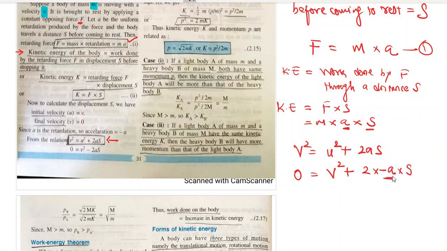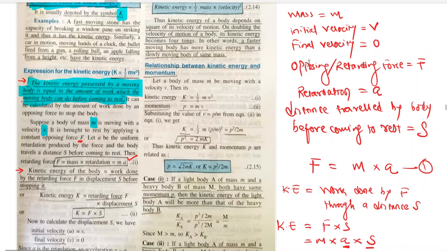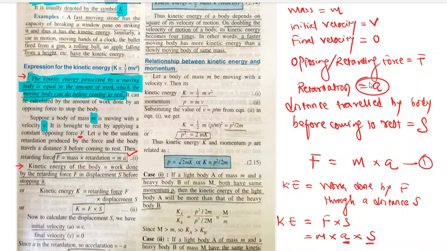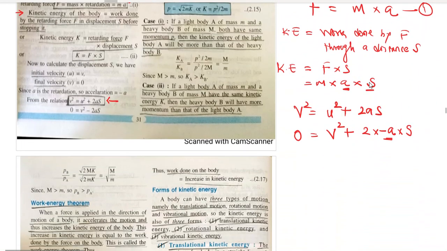Why minus, you will ask me? Because the retardation is a. If retardation is a, then what is the acceleration? Minus a. You know that retardation is written with positive sign always, but the value of same retardation is written with a negative sign, right?